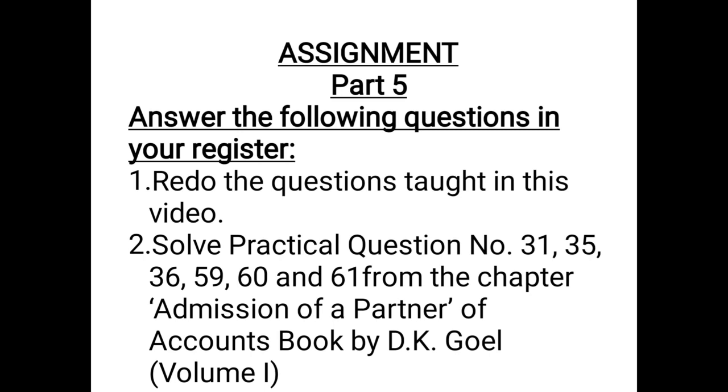And as you can see, all the chapters are interconnected. The entries, the accounts, the partners' capital accounts are connected with the fundamentals chapter. The calculation of goodwill is connected with the chapter valuation of goodwill. So please go through all the chapters, keep on revising and do all the written work.